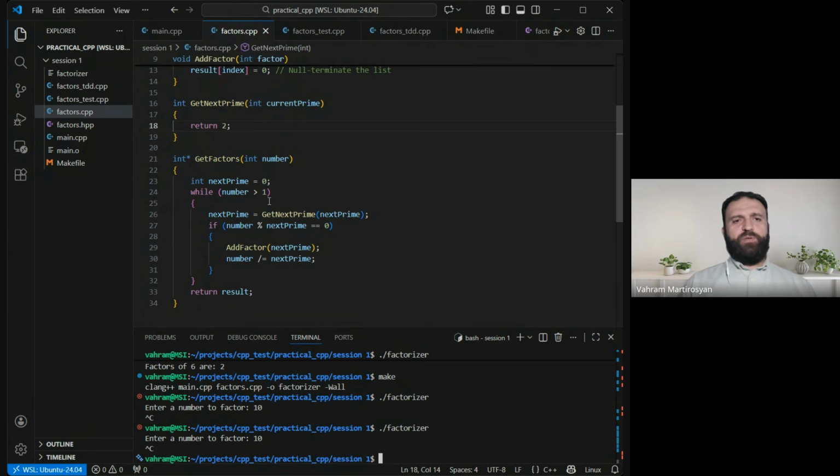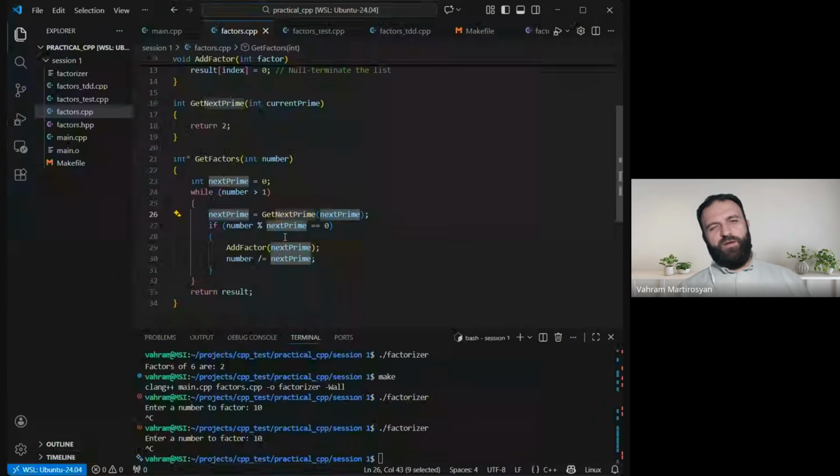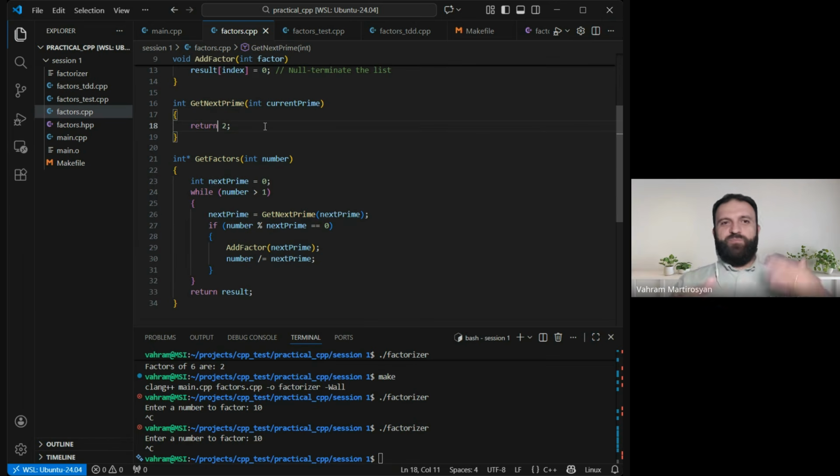So what actually happened is the following. This next prime number is just 2, well, for some time. And so if we divide it by 2 once, and then it becomes 5, and then we start dividing by 5. So it's wrong, right? Something is wrong because we don't have all the other prime numbers. We need next prime number, really. We need that logic. So for that logic, let's implement it.